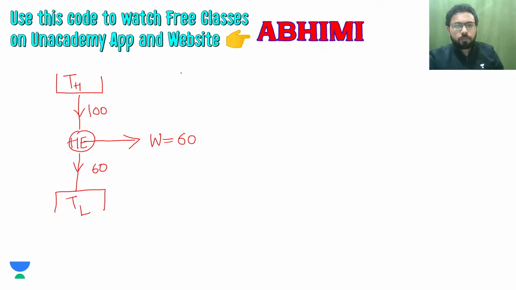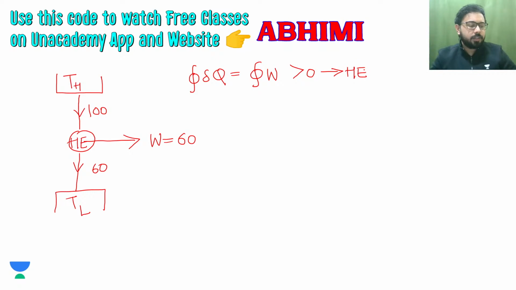So this is for a heat engine, and for a heat engine the net heat interaction equal to net work interaction is greater than 0. Why it is greater than 0 you can see in this figure that I have drawn, where a heat engine is taking this amount of heat and converting that to work, that is positive. Because work done by the system is positive, therefore you can say this thing.